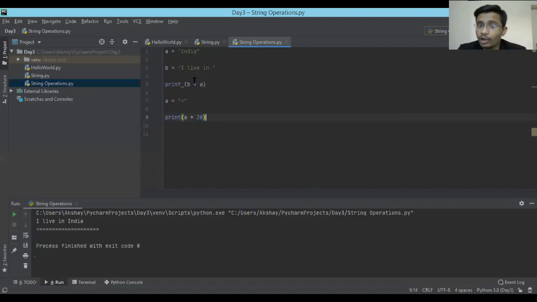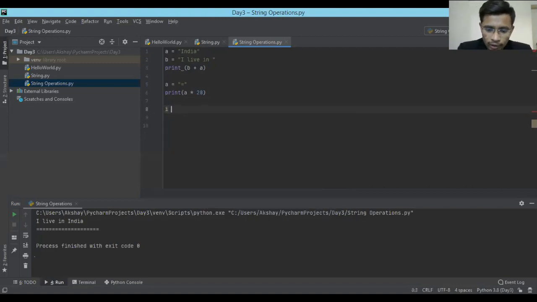I told you that it will not add. See, actually I sorted my code. It will not add the integer, right? So let me make it pretty, and I'm going to take a variable called i, and let's suppose its value is 10.